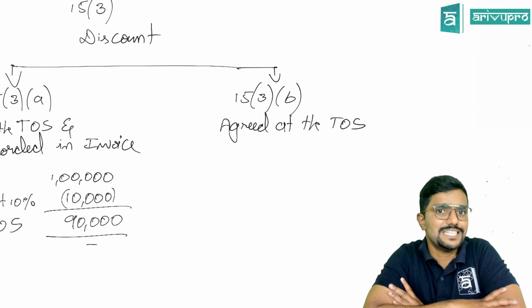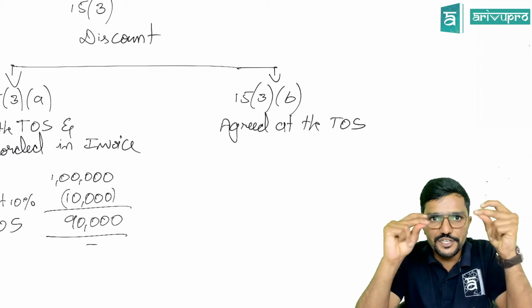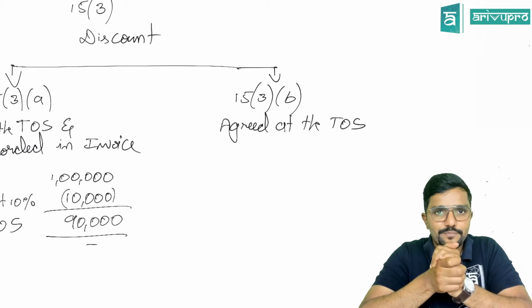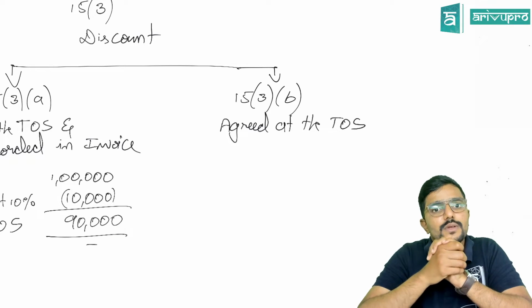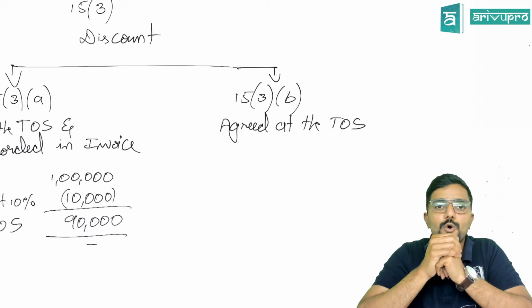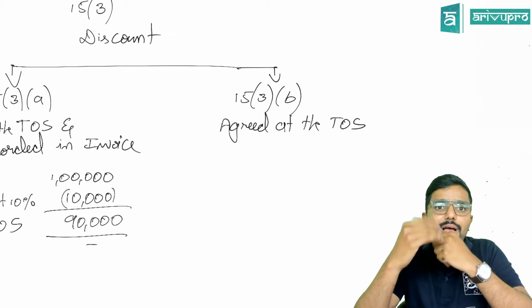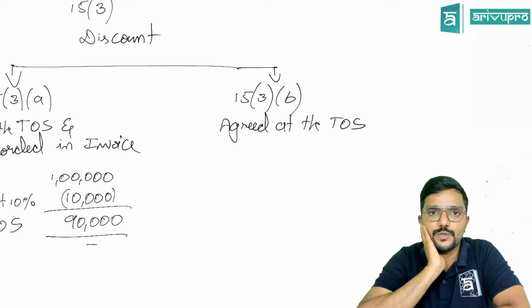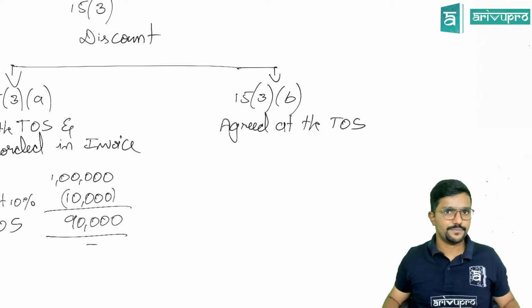We call it a cash discount. Please pay attention. I have supplied the goods to you today for 1 lakh rupees. Today I am not giving any discount. You have made a credit purchase. I have told you if you pay within 10 days, you will get 10% discount. If you pay after the 10th day, that is from the 11th day, you will not get any cash discount. So this discount was agreed at the time of supply.